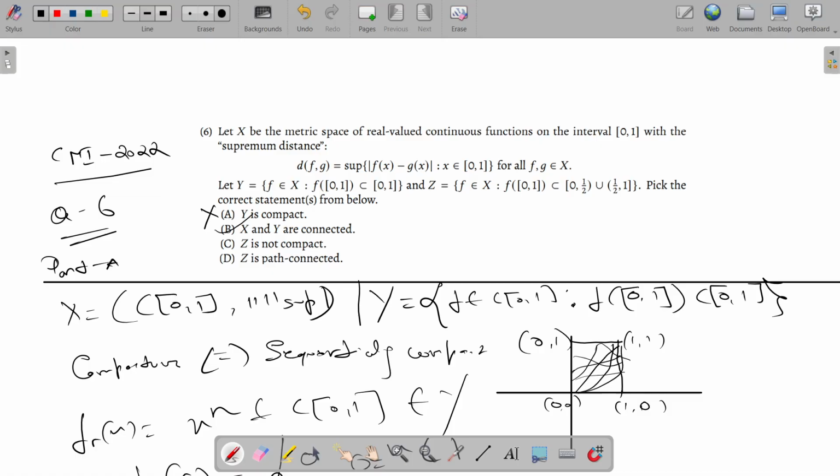Now they are talking about Z. What is Z? I haven't actually read Z, so let me just read it first.